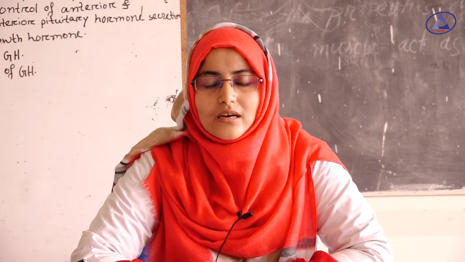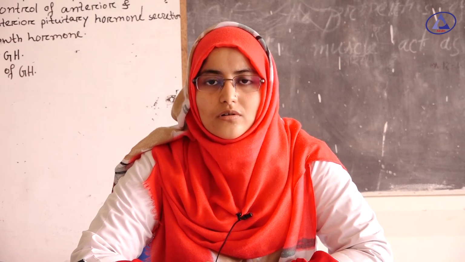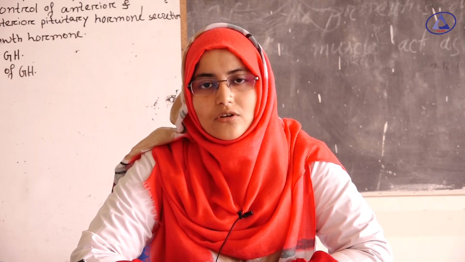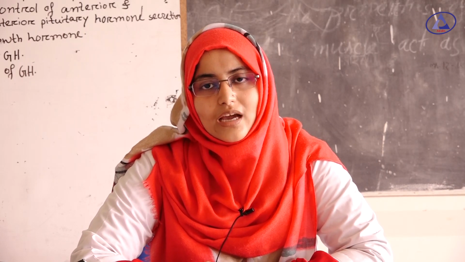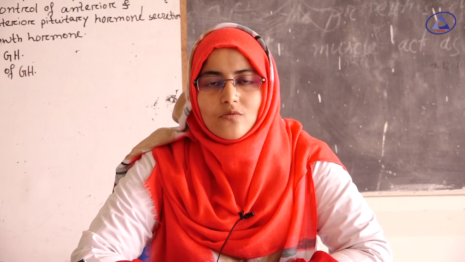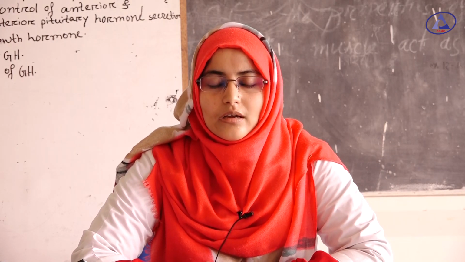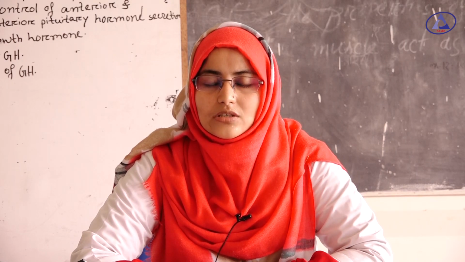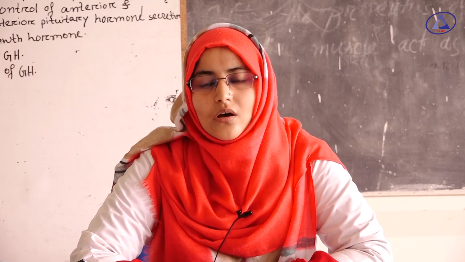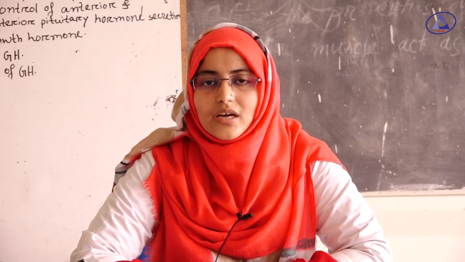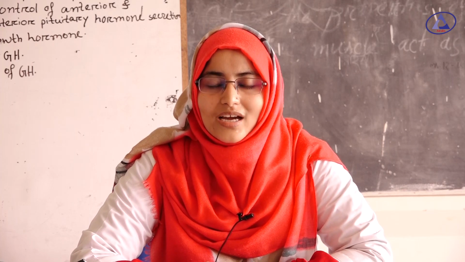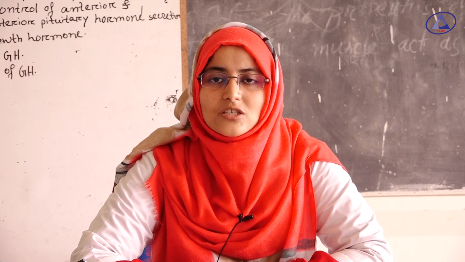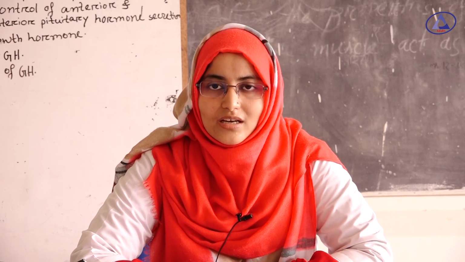In this case, the patient becomes as tall as 8 feet, and hyperglycemia may develop, which causes diabetes mellitus. Acromegaly occurs when hypersecretion of growth hormone occurs after puberty or during adulthood, when the epiphysis has already fused with the diaphysis. At this time, the acral parts of the body become enlarged, such as the hands, feet, and fingers.